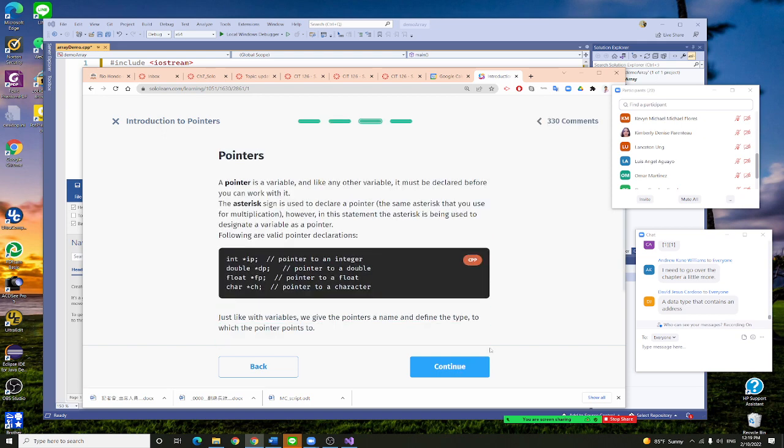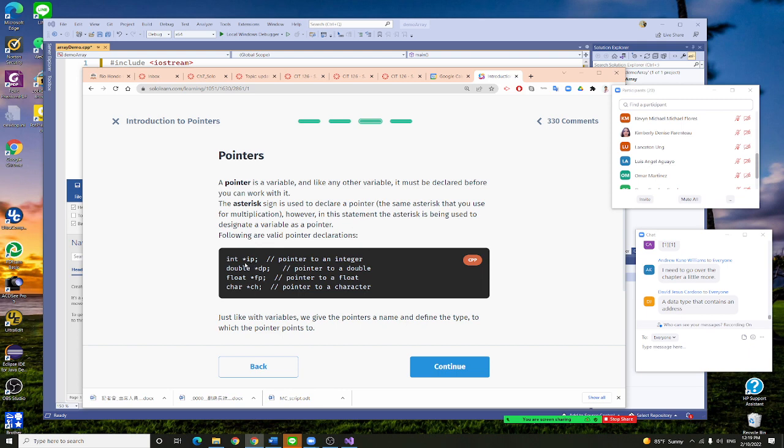All right. So again, a pointer is a variable, and it's like any other variable. It must be declared before you can work on it. If you want to get the value from that variable, you use the asterisk sign. First, the asterisk sign is used to declare the variable. So int *ip.